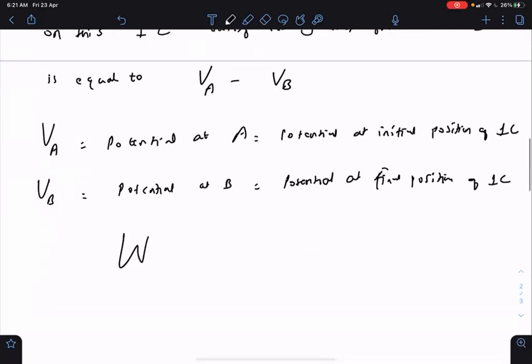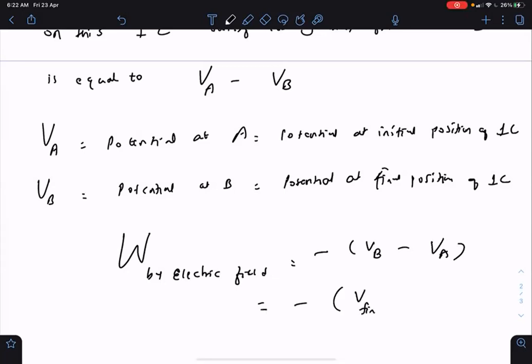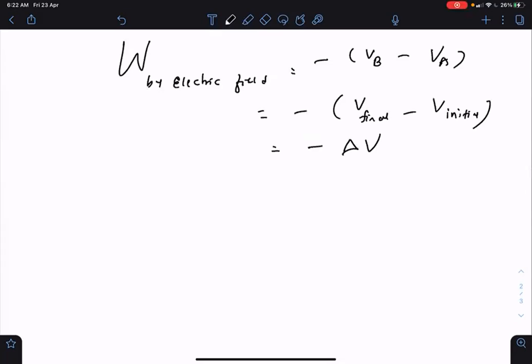So work done by the electric field is equal to minus of (VB minus VA), which is minus of (V final minus V initial), minus delta V. So work done by the electric field per unit charge is equal to minus delta V.